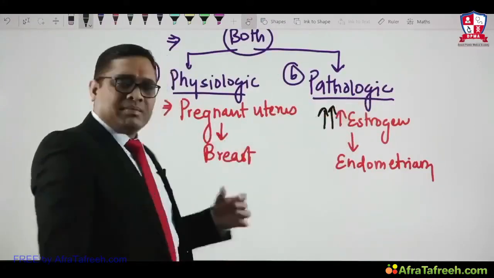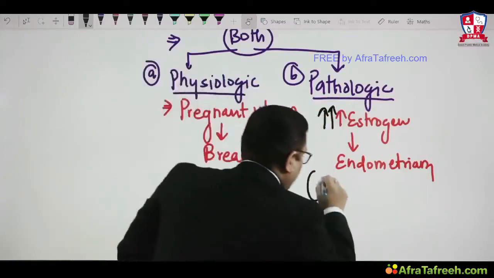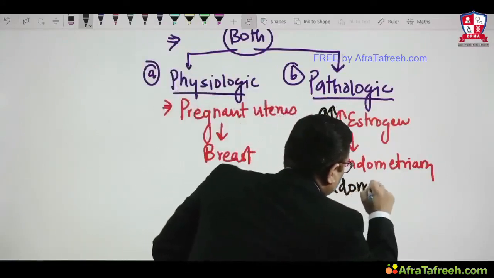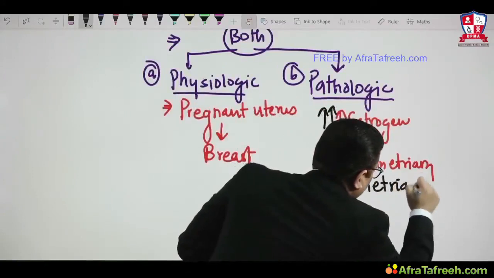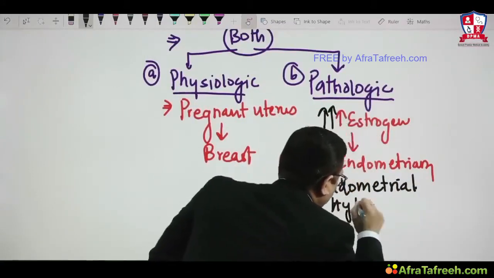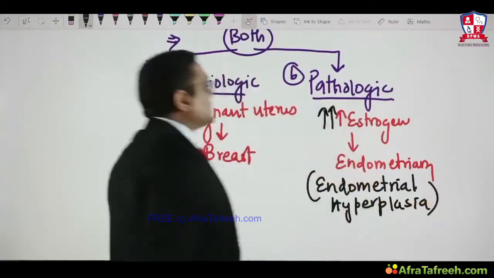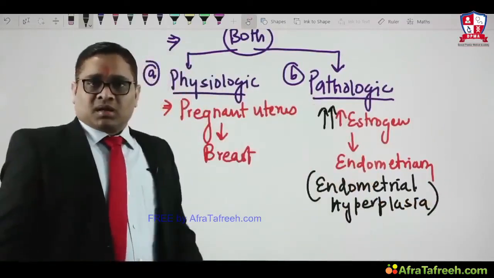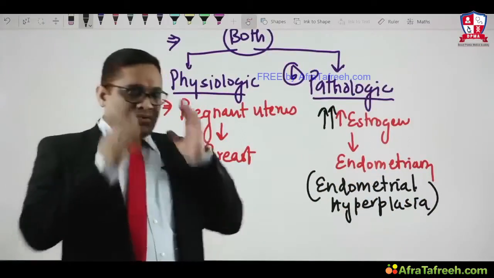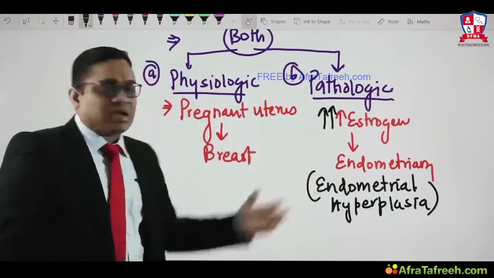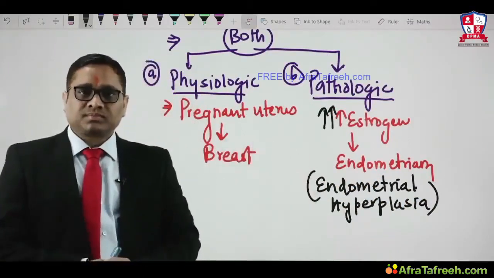This will cause endometrial hyperplasia. So this endometrial hyperplasia is an example of pathologic hyperplasia, right? So now we can see these two examples of physiologic and pathologic hyperplasia.